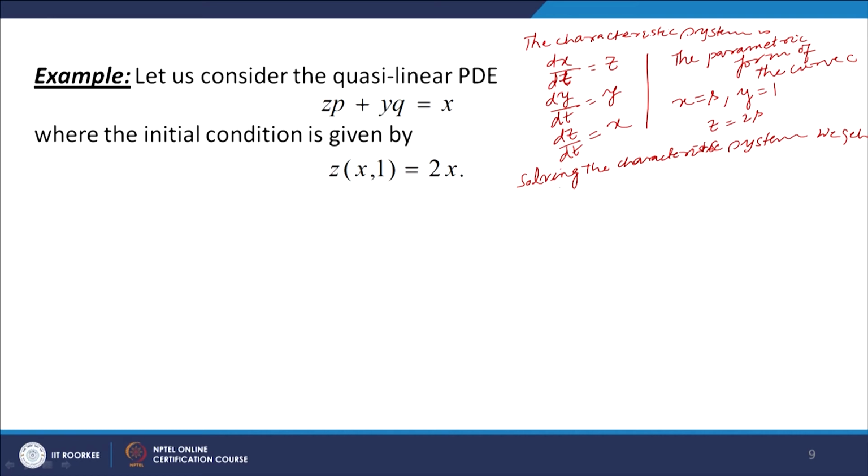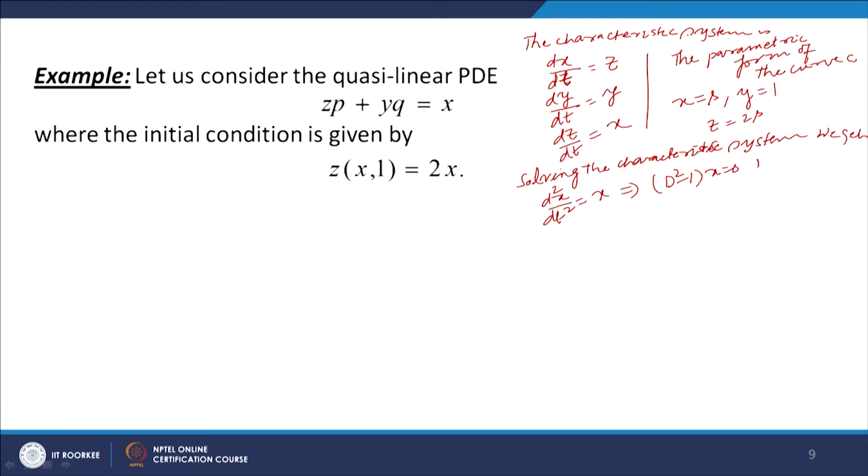You see dx by dt equal to z. So, we get d square x by dt square equal to dz by dt, and dz by dt is equal to x. So, we get d square x by dt square is equal to x, and this is nothing but (D square minus 1) x equal to 0.